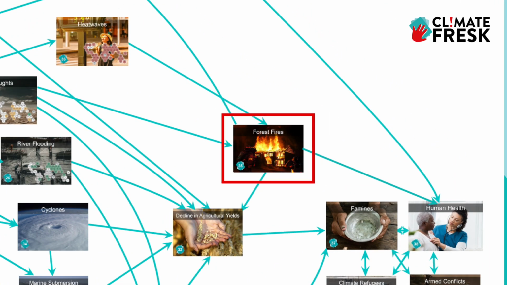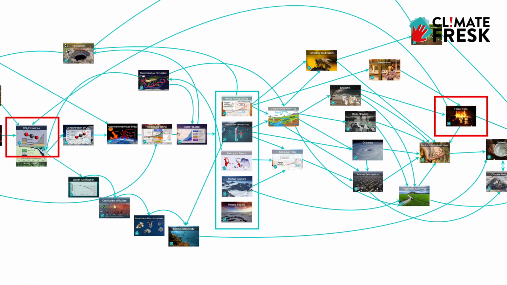1. Forest fires. When a tree burns, it emits all of the CO2 that it has captured over the last centuries in only a few minutes. This means more CO2 and conditions where forest fires are more likely.